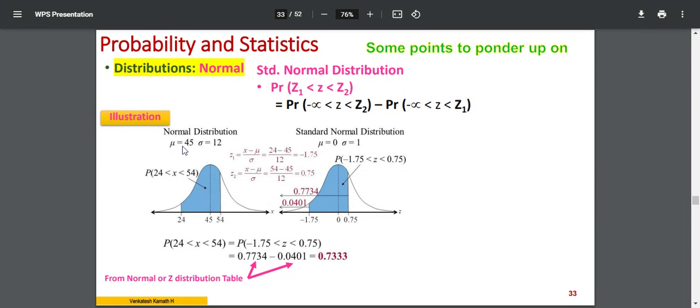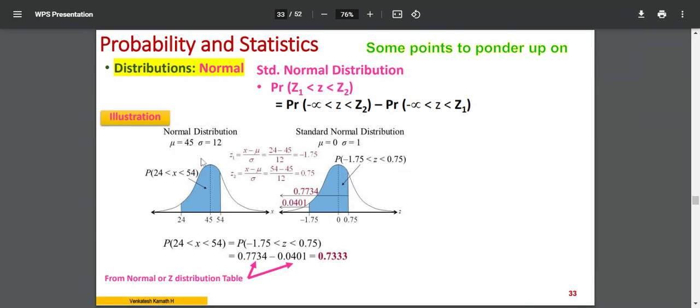So the probability of occurrence of x falling between 24 and 54, for which mu is 45 and standard deviation is given as 12. What do I do? I have to normalize it. How do I normalize? You can see here, x minus mu by sigma. There are two values of z, one for 24 and another for 54. For 24, the standard normal value is -1.75 after conversion. For 54, after conversion, the equivalent value is 0.75.